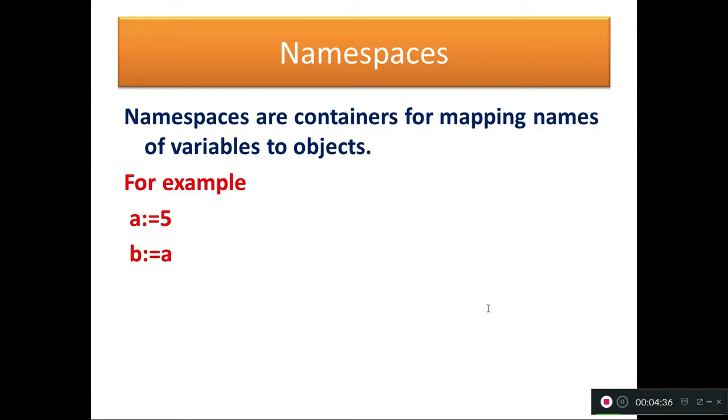Here I simply assign a colon equal to 5 or a equal to 5. The variable name a contains the value 5. And then b equal to a means the same value is given to the b variable also. This is the simple example. Once again, a namespace is a container for mapping names of variables to objects.